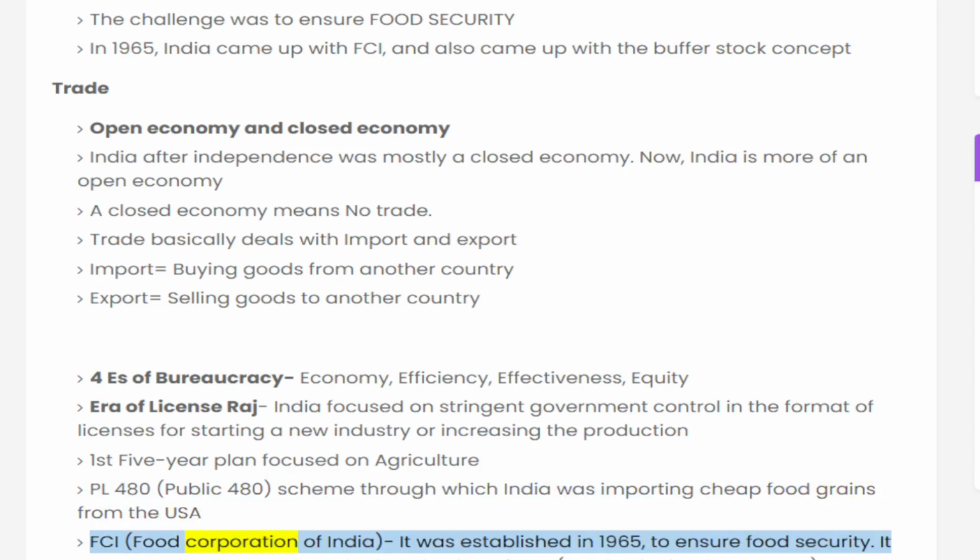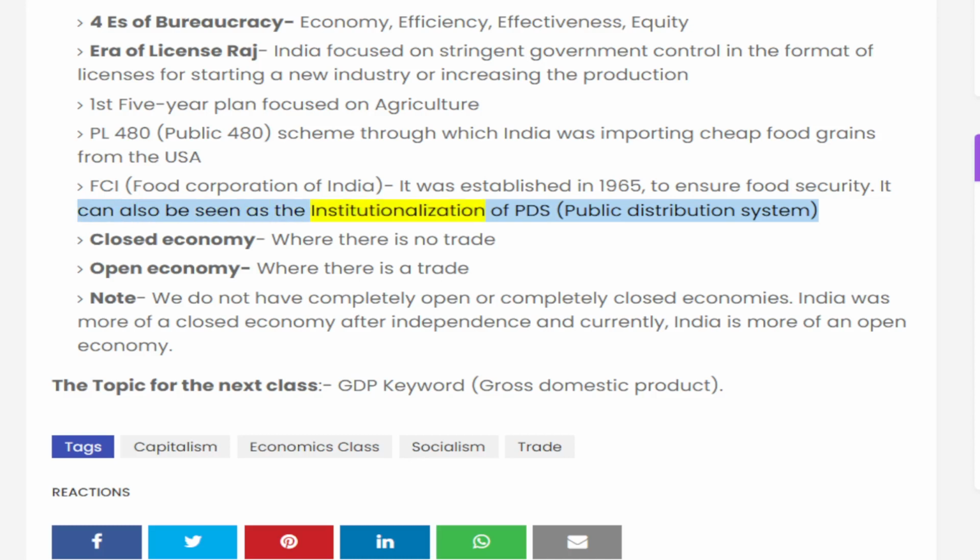FCI, Food Corporation of India, was established in 1965 to ensure food security. It can also be seen as the institutionalization of PDS, the Public Distribution System.